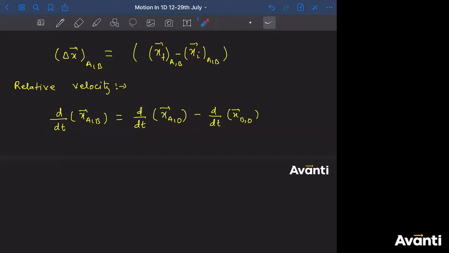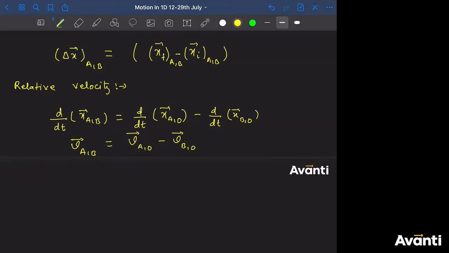Guys, are you following me? What is change of position? Change of position is displacement. Rate of change of position is what? The velocity. So can I write this d by dt of x(a,b) as velocity v(a,b)? Similarly, d by dt of x(a,o) can be written as velocity of a with respect to o. Similarly, d by dt of x(b,o) can be written as velocity of b with respect to o.